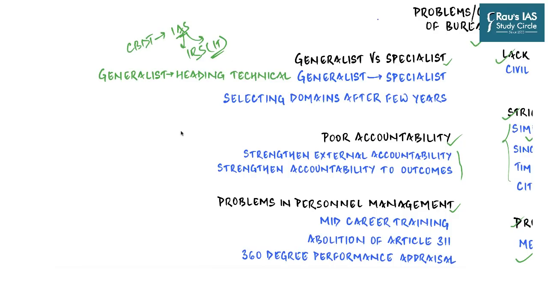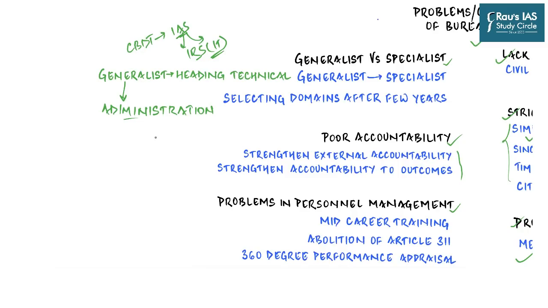On the other hand, it is being argued that generalists are specialists in the field of administration. So a generalist IAS officer who has been DM for 10 to 12 years, then a secretary, is not a specialist in technical knowledge, but is a specialist of administration. So administration, if considered as a field, as a specialization, then that person is a specialized person of administration. And being a generalist, they can look at an issue in a much broader sense than a specialist.